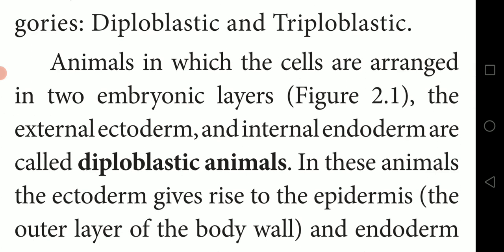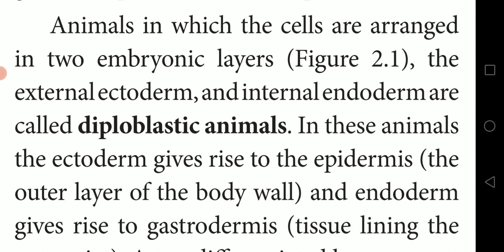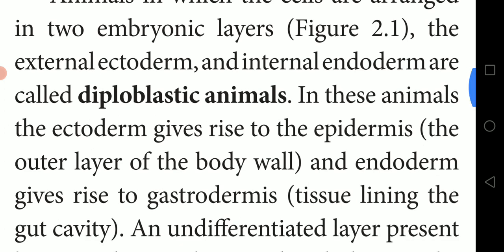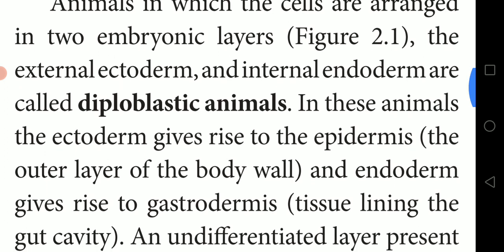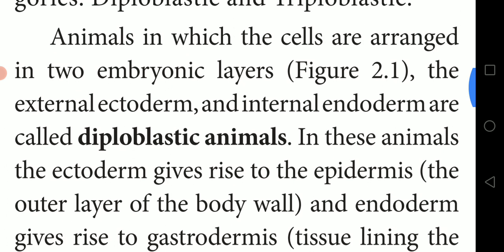Animals in which the cells are arranged into two embryonic layers, the external ectodermal layer and the internal endodermal layer, are called diploblastic animals. Just mark it out, two marks.